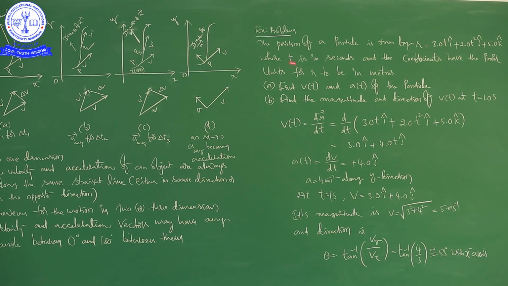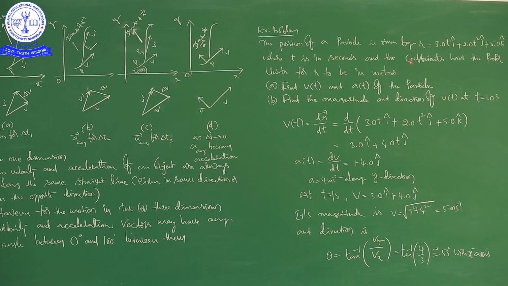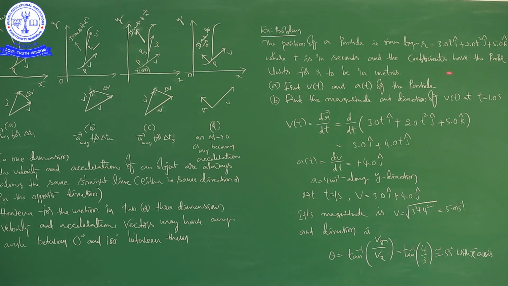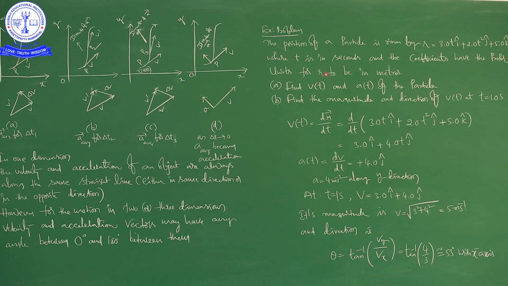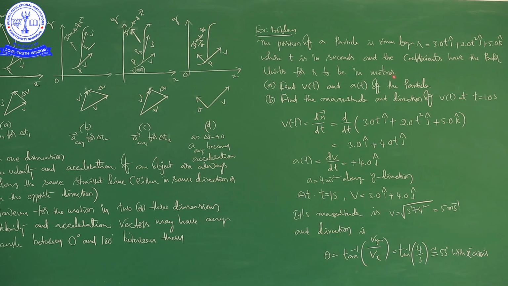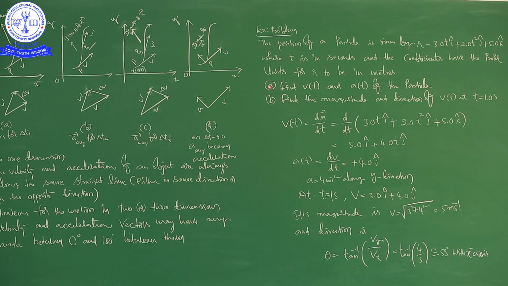See here, the position of a particle is given by the position vector, where t is in seconds and the coefficients have the proper units for r to be in meters, right. That is A. Find v of t and a of t of the particle.